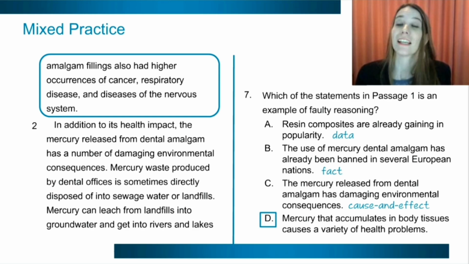The author is correlating two potentially associated things, but something that's not been proven. There's no proof that links the mercury to these other health problems. The author is saying, well, these people have more fillings. Those same people also have more health problems. I guess it must be the fillings that cause it, but there isn't any proof for that. So that's the line of faulty reasoning in passage number 1.